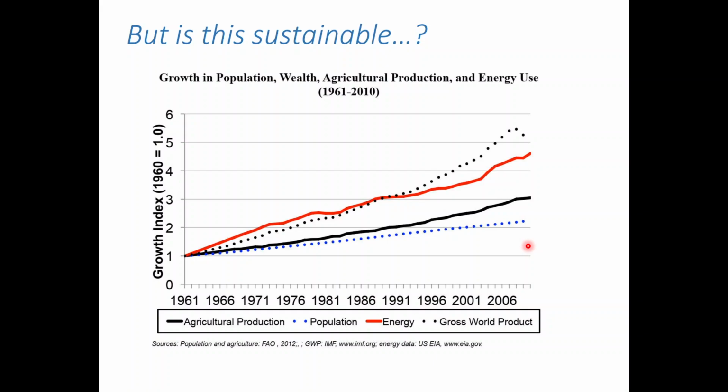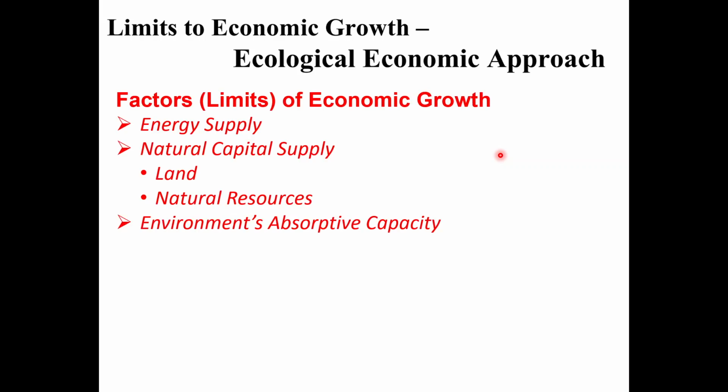Now, none of this is proof that it's not sustainable. We have to be rigorous, but this should send up some red flag. And so the ecological economists, coming from this approach, will say, well, here is an obvious physical limit. Remember ecological economics: the idea is that the economy is a subset of the biosphere and of the ecosystem. So there is no limitless growth. You cannot grow unlimited because there are physical, ecological limits on economic growth.